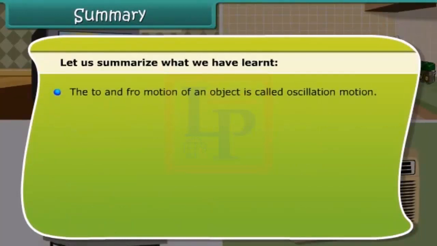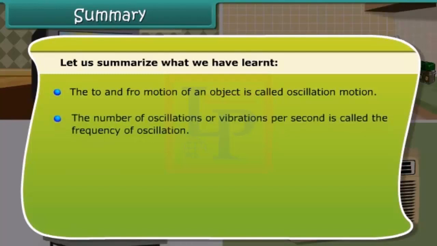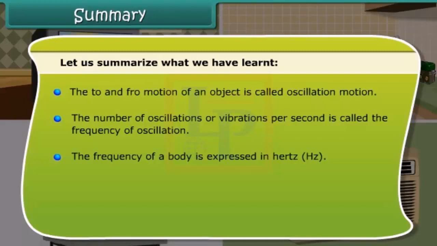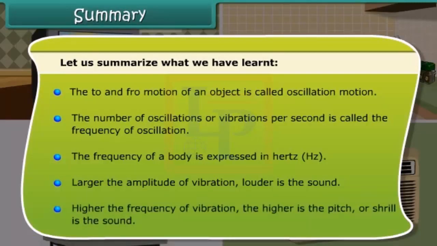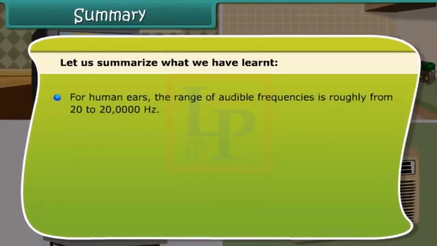The to and fro motion of an object is called oscillatory motion. The number of oscillations or vibrations per second is called the frequency of oscillation. The frequency of a body is expressed in hertz. Larger the amplitude of vibration, louder is the sound. Higher the frequency of vibration, the higher is the pitch or shrillness of the sound. For human ears, the range of audible frequencies is roughly from 20 to 20,000 Hz.